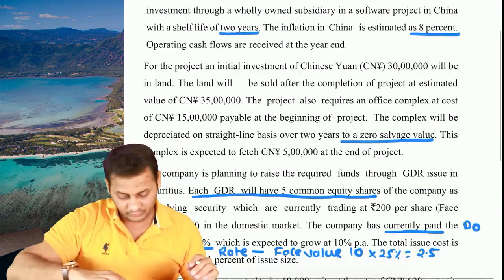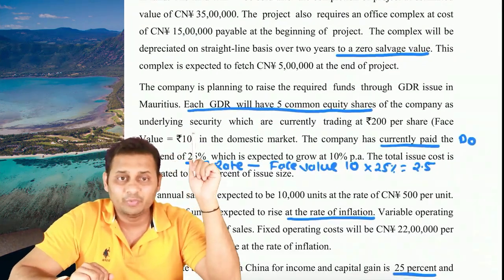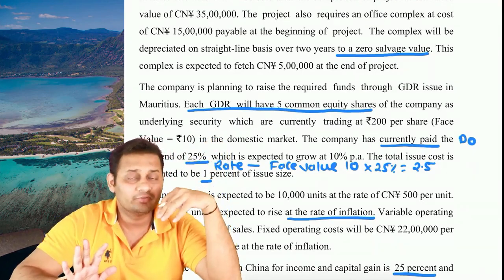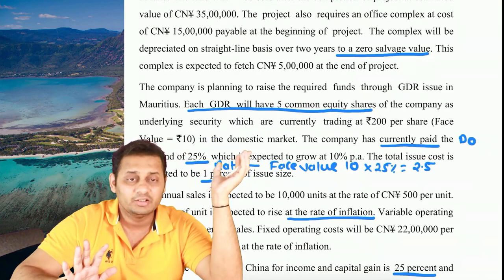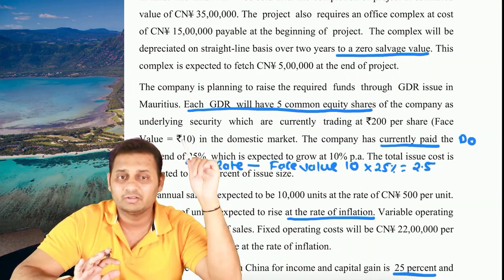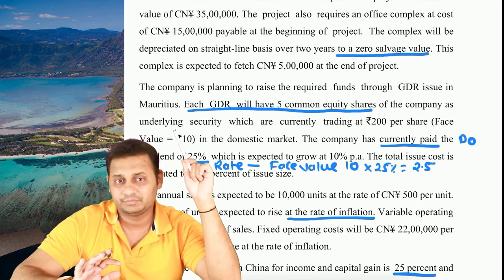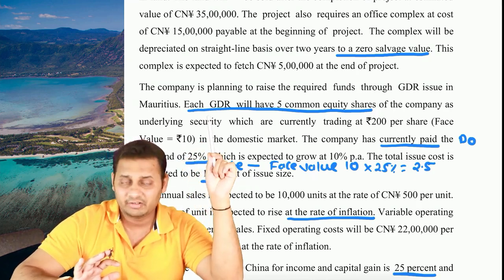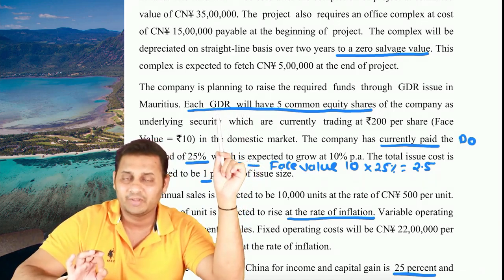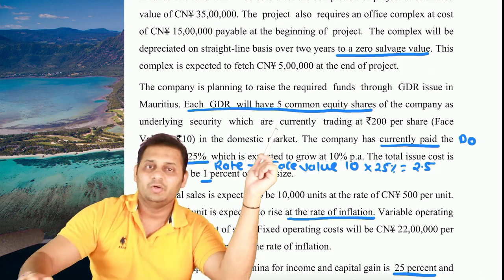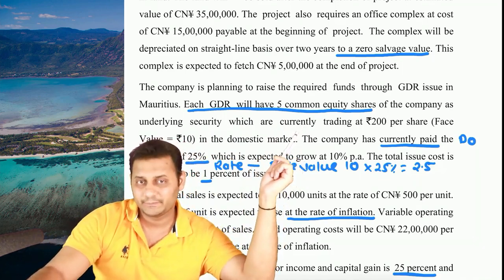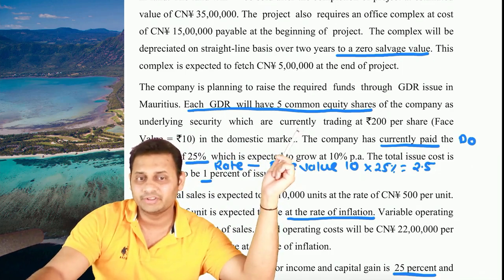Okay, now the company is planning to raise the required funds through GDR. They are not raising from India nor from China. They are going to raise the funds through Global Depository Receipt in Mauritius. Now each GDR will have 5 common equity shares of the company as underlying security, whose current trading price is 200 rupees. In India, 200 rupees per share is sold.